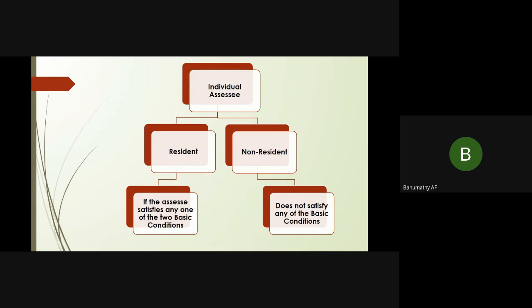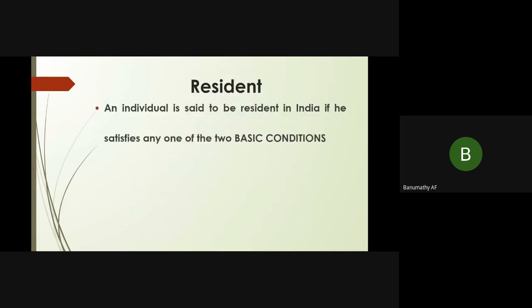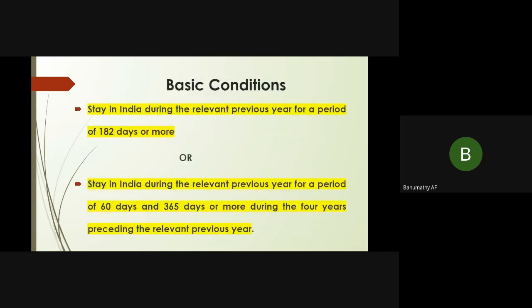If an assessee satisfies any one of the two basic conditions, then he becomes a resident. If he doesn't satisfy any one of the basic conditions, then he will become a non-resident. So he should satisfy any one of the basic conditions. Then what are the basic conditions? An individual is said to be a resident in India if he satisfies any one of the two basic conditions. Now we'll see the basic conditions.